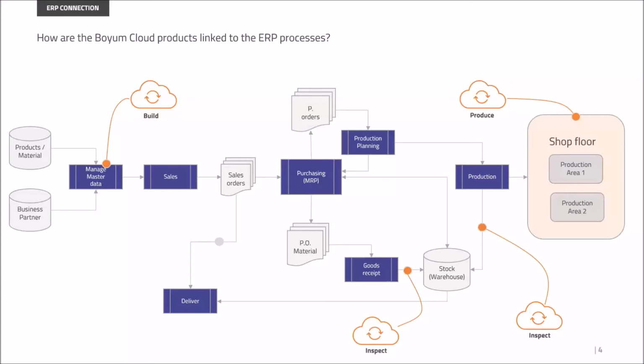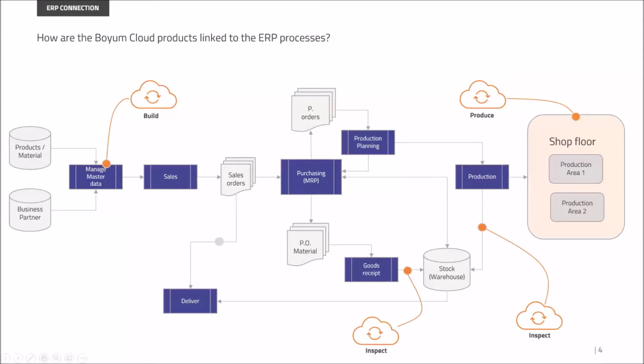You have full visibility of what's going on, who is working on what production order, on what operation routing called in SAP. The operators have a tablet, they start their production orders, they finish their production orders, and you register your time and material. That's Produce. If you need more information on any of those products, of course, contact us. I'm more than happy to show it to you.